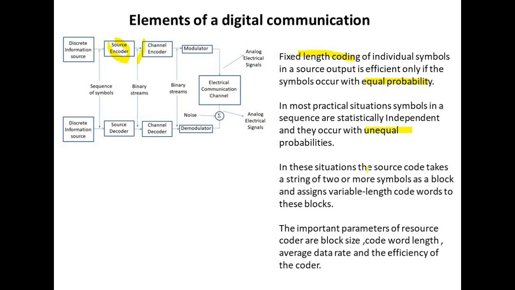In these situations, the source coder takes a string of two or more symbols as a block and assigns variable length code words to these blocks. The important parameters of the source coder are block size, code word length, average data rate, and the efficiency of the code.